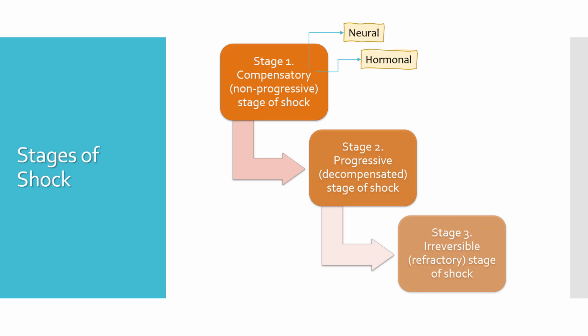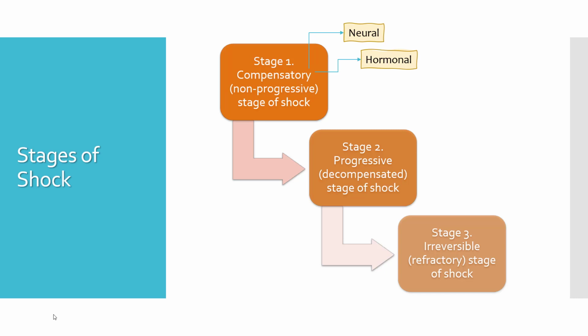Stimulation of posterior pituitary gland causes the release of ADH hormone, which again increases reabsorption of water by the kidneys. So the blood volume may expand and blood pressure may go up. Because of the action of ADH, patients in this stage of shock may present with oliguria, which means very low volumes of urine, or even anuria, no urine formation at all.